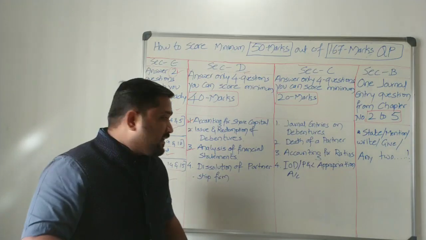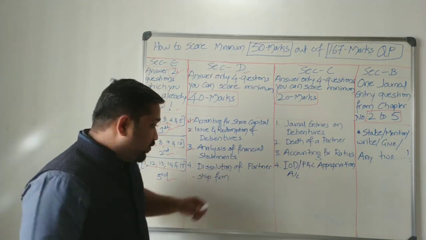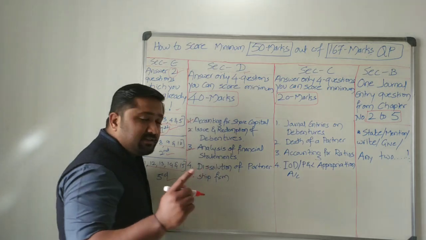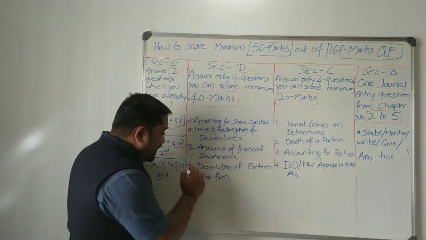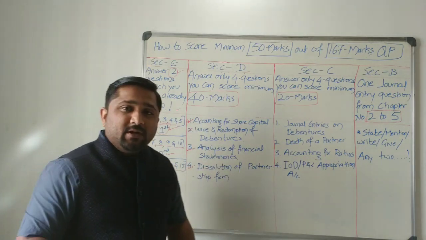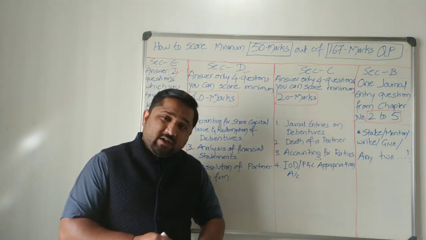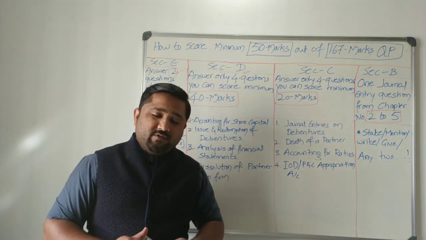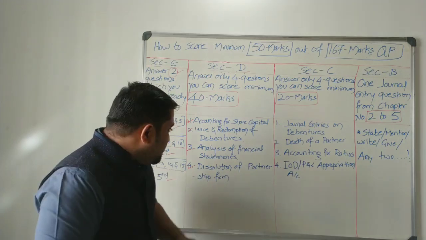If you are good at that, again 12 marks you can score. So, analysis of financial statement. Last one, I have selected dissolution of a partnership firm. You might be wondering why he did not consider partnership accounts. I'll tell you later about it.